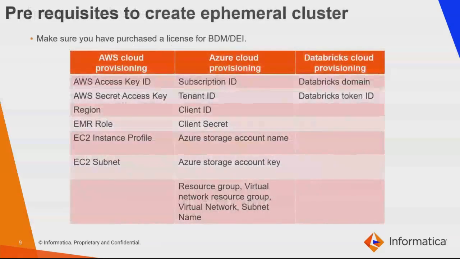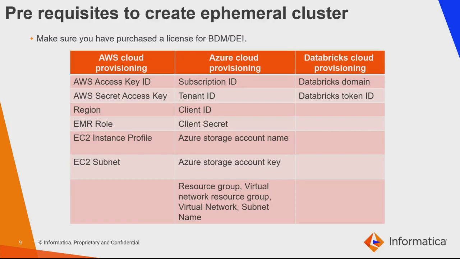These are the prerequisites to create the ephemeral cluster. Make sure you have the BDM or the DEI license, and ephemeral clusters can be created over cloud provisioning connections. You can create the cloud provisioning connections on AWS, Azure or Databricks. Make sure you have all the required fields and details. If you want to create the AWS cloud provisioning connection, then you should have the AWS access key ID, the AWS secret access key, the region, EMR role, EC2 instance profile, and the EC2 subnet.